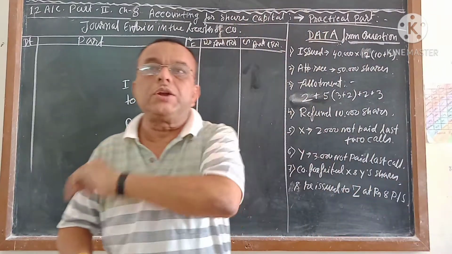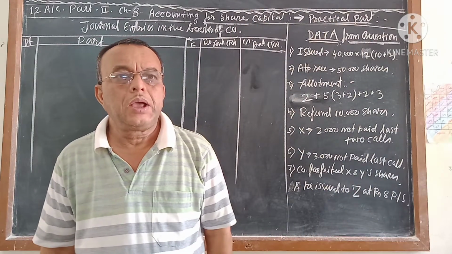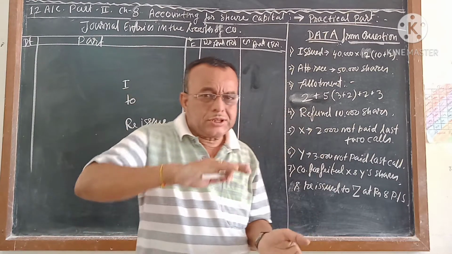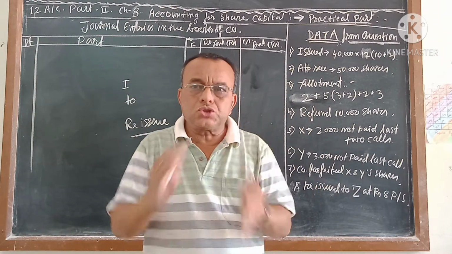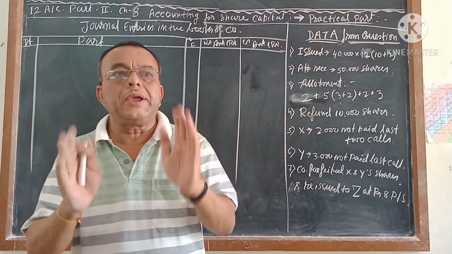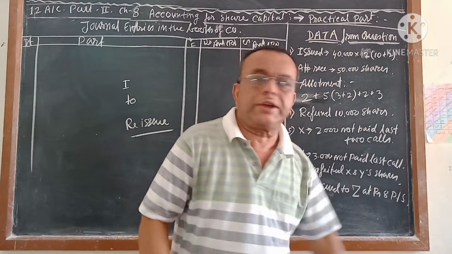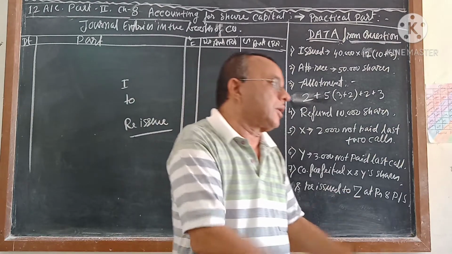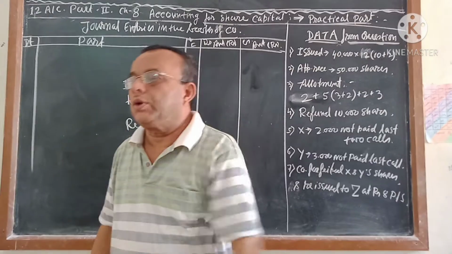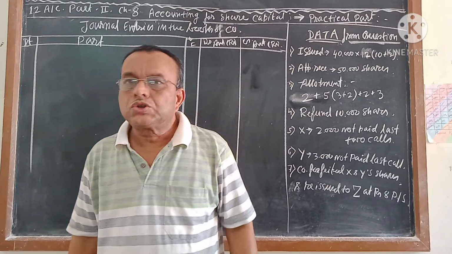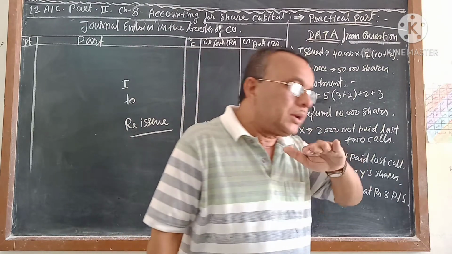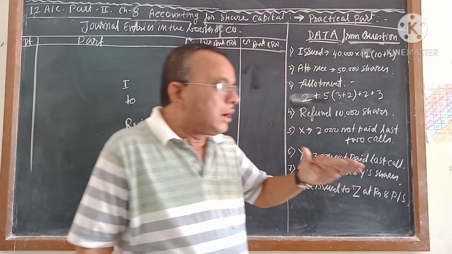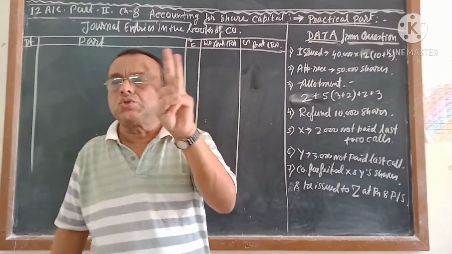For that, one more entry will come. And for cancellation and reissue, the company may get some extra benefit or extra profit. That profit the company has to transfer to the capital reserve account. For that, one more entry will come. So whatever you have learned up to the compulsion area, after that 3 entries will come.